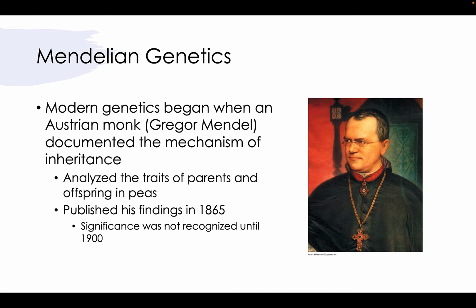He was able to look at combining different types of peas together to determine what the offspring would produce. He published a lot of his findings in 1865, before he died about 20 years later, but the significance of this work was not really appreciated until the year 1900 by a few more researchers, who built upon these ideas.